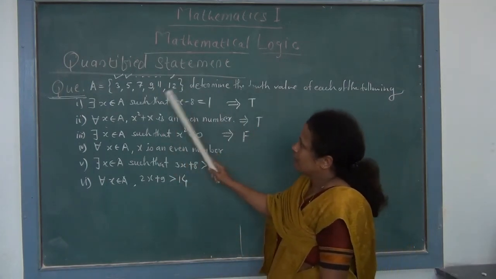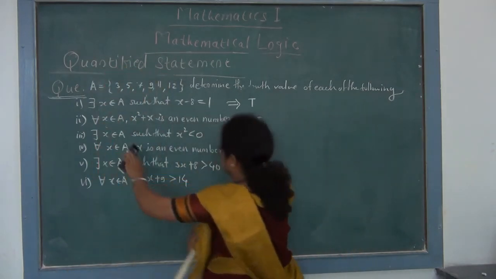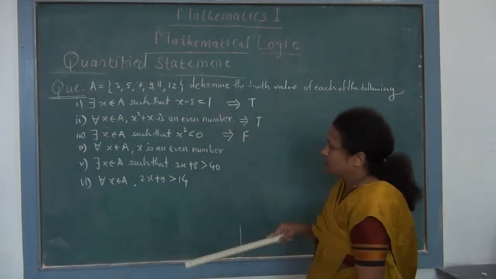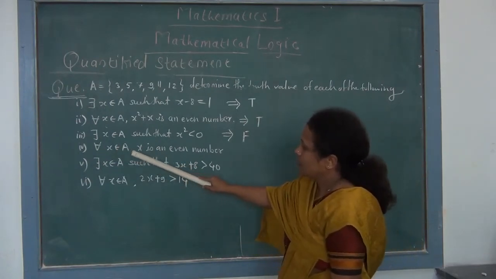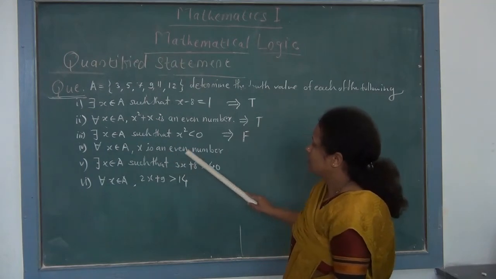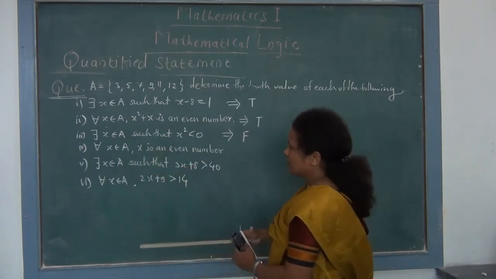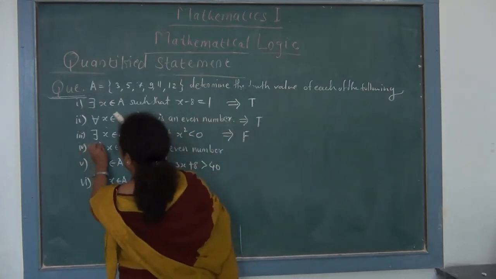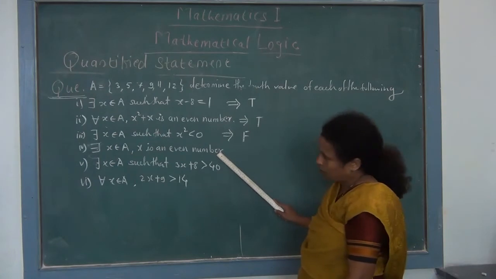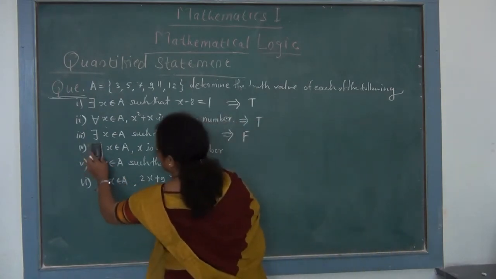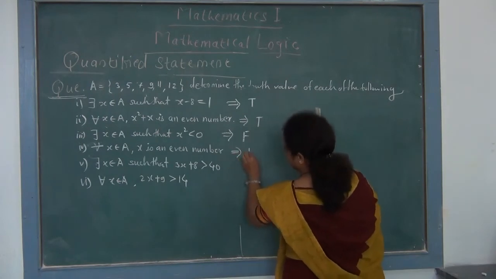If you observe this set, in this set there is only one even number, that is 12. So this is our condition for this x belongs to A. For all x belongs to A, x is an even number does not satisfy for this for all. If instead of this for all there is a symbol of there exists, then we can say that this truth value is true. But for all it is false. So truth value is false.